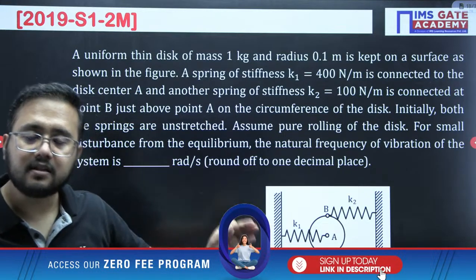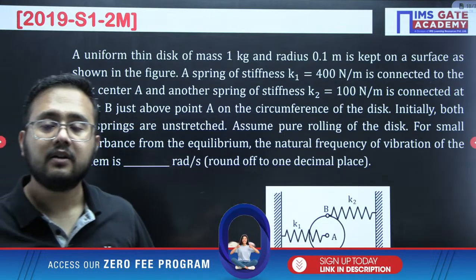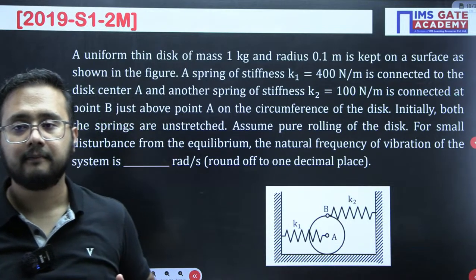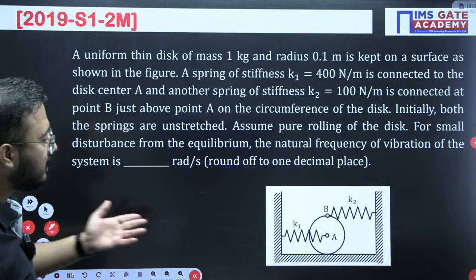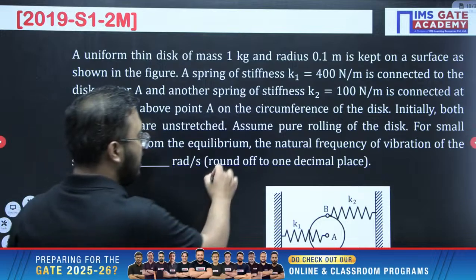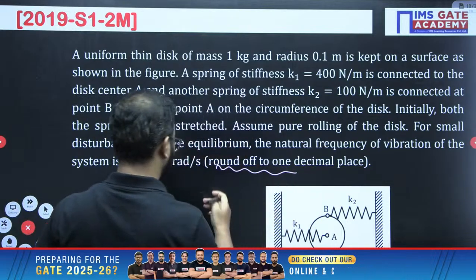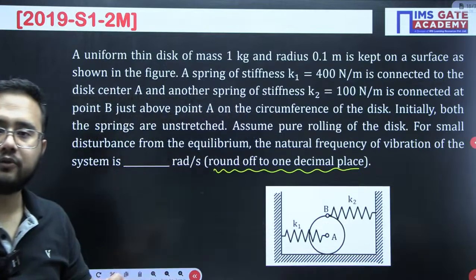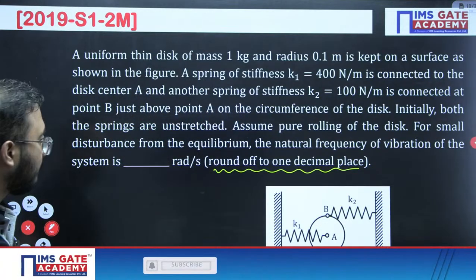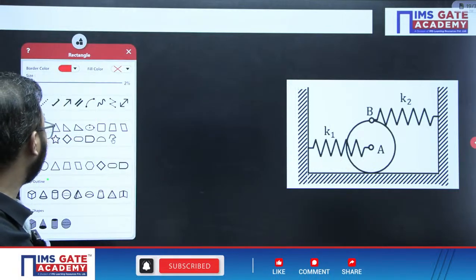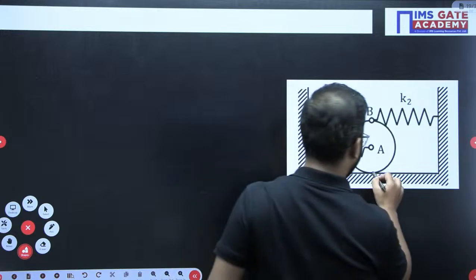To get the natural frequency, we have to write down the equation of motion in standard format, right? So again, same thing, K1, K2, different values they have given. We have to calculate the natural frequency, rounded off to 1 decimal place. Right, now let us use the concept here.